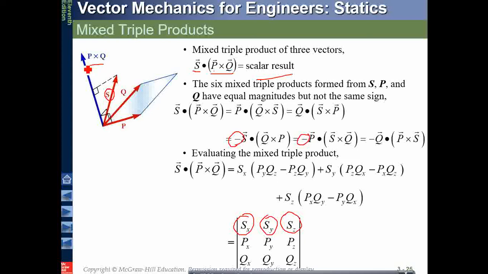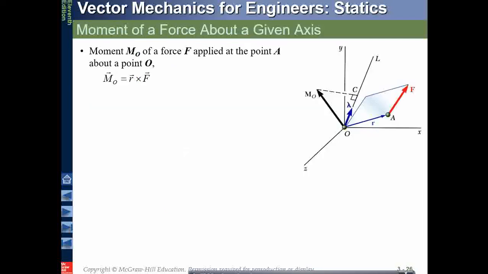And if I wanted to find the component of this P and Q along any axis, maybe this or this, that component we have to find by dotting it with the cross product. So to obtain the overall product Sx, Sy, Sz, write the three components, write the other three components which are on the same plane, these two, like we used to do, and obtain the simple mixed triple product.